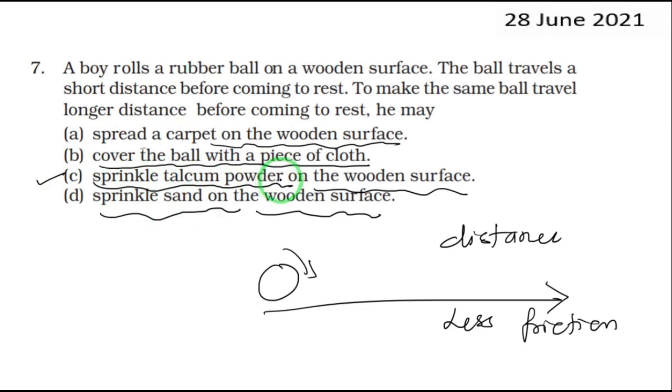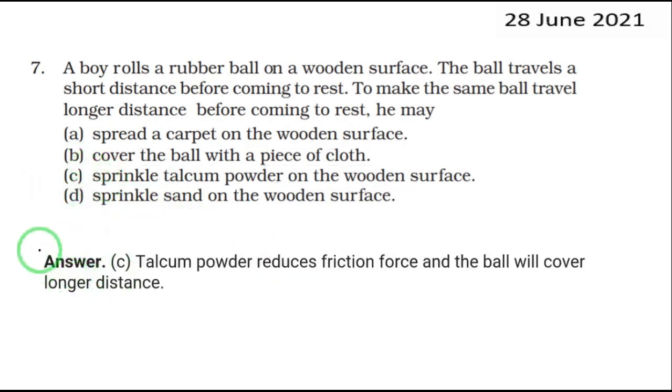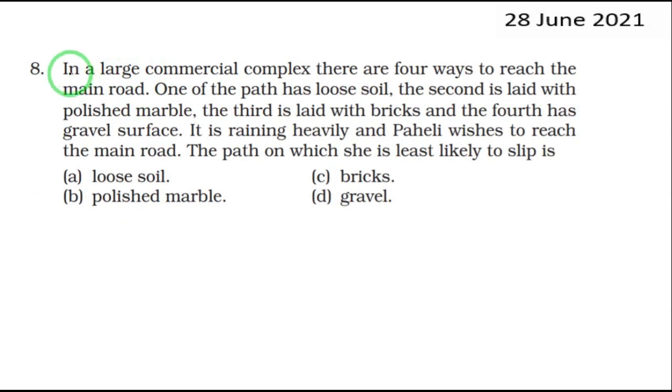The powder which we use to apply on the face, that will be very smooth. And so when you apply this powder either on wood or on a carom board, you will find the carom piece will move smoother and it will move for a longer distance. So what should be your answer? C, right? So we'll go for the next question.